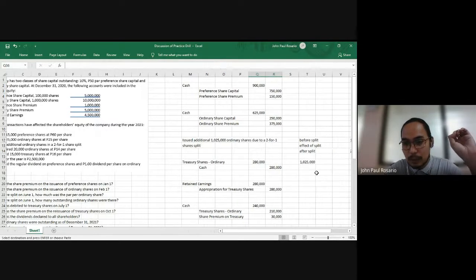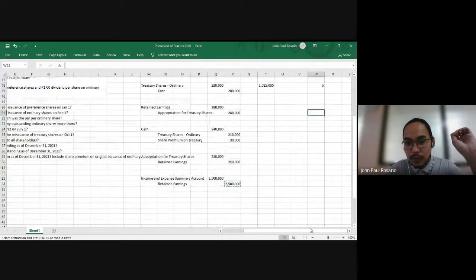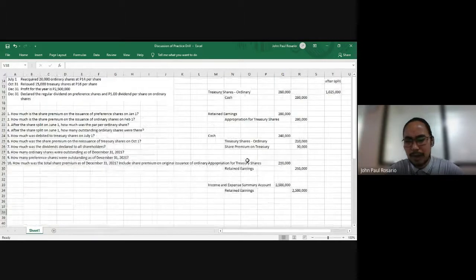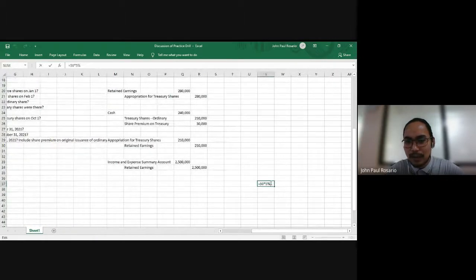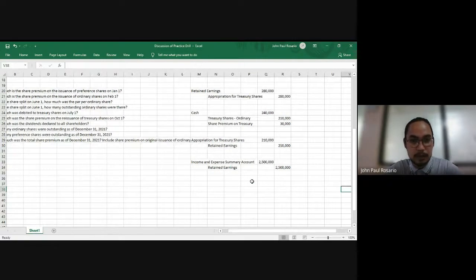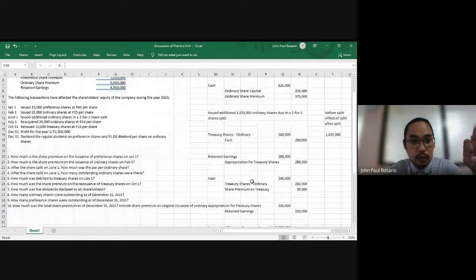So our regular dividend per preference share would be the par of 50 pesos multiplied by the preference rate of 10%. You'll get 5 pesos per share of regular dividends to preference shares. And the dividends given to ordinary shares is 1 peso per share.